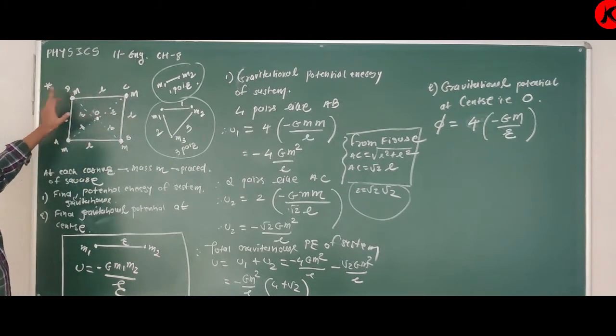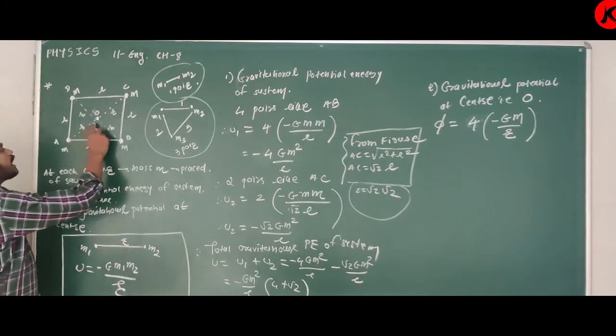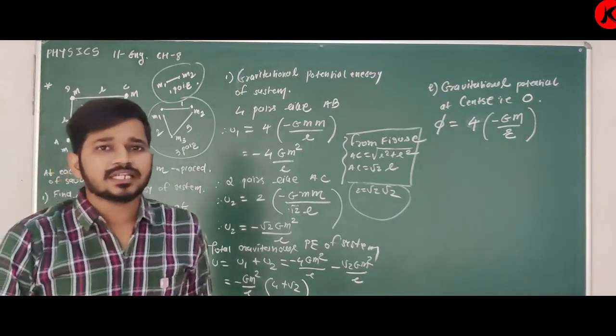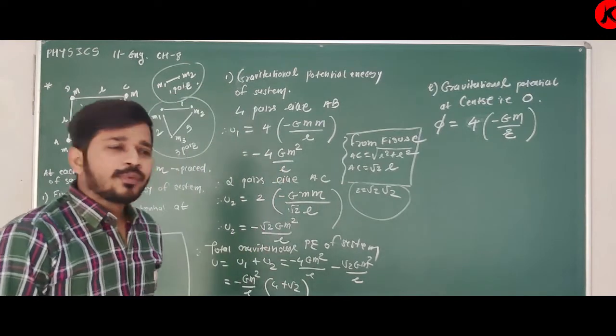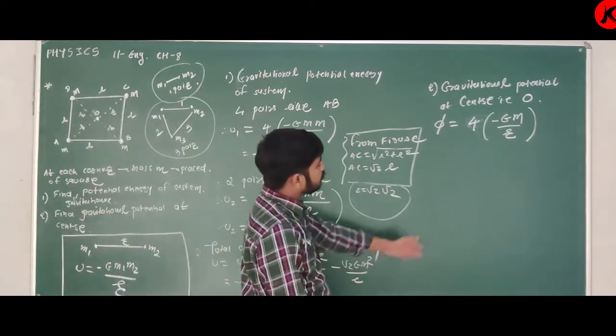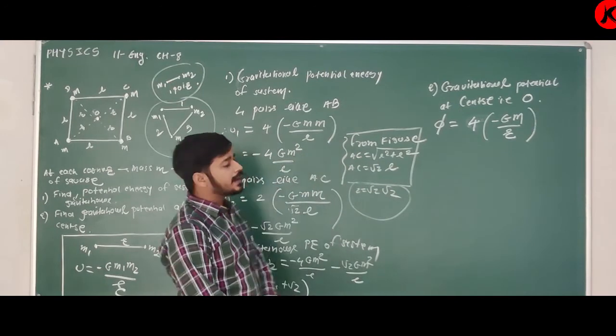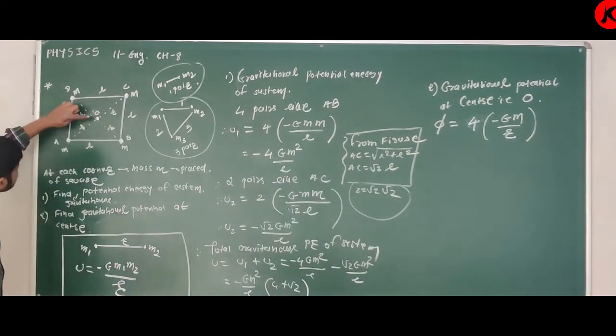All masses are equal. Distance of each and every mass from center is also equal. So magnitude of gravitational potential is same, so you can directly multiply. What is R? R means center to corner distance.